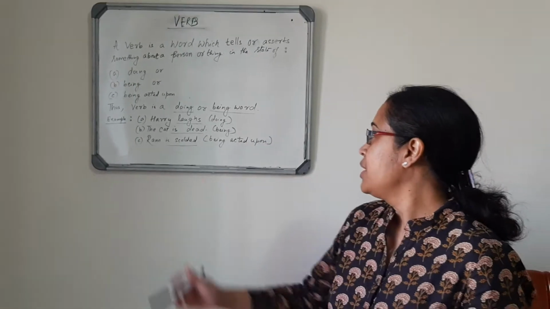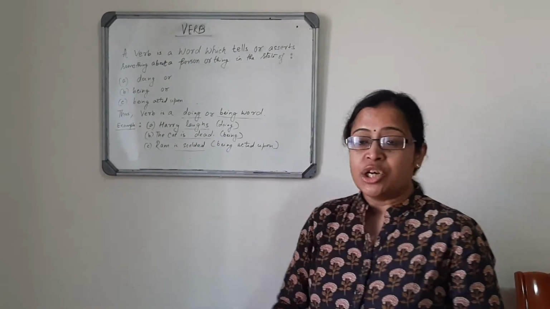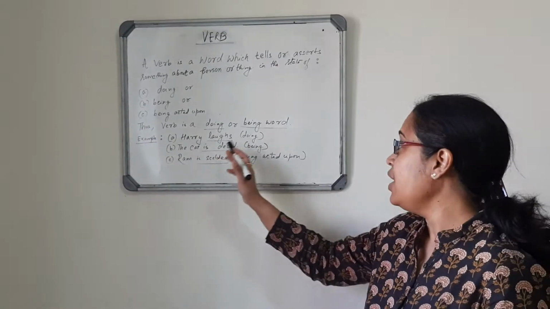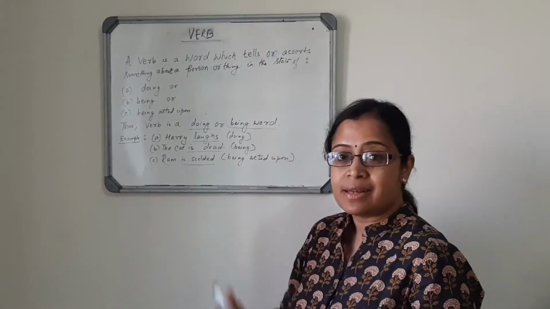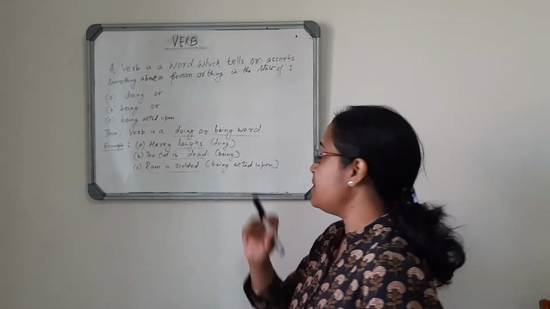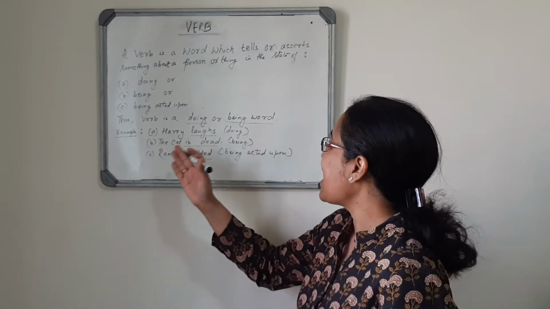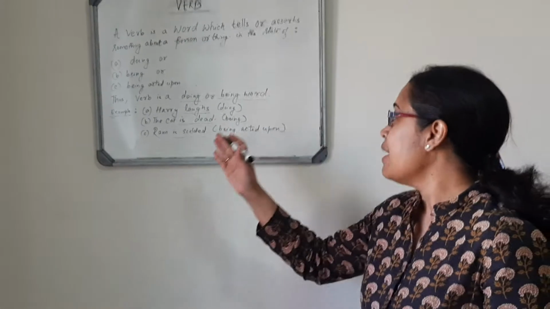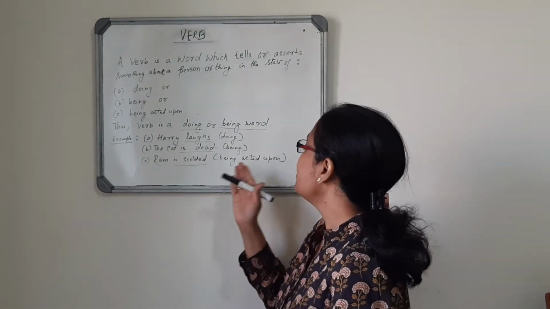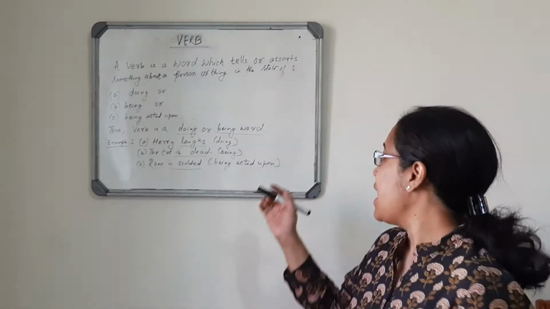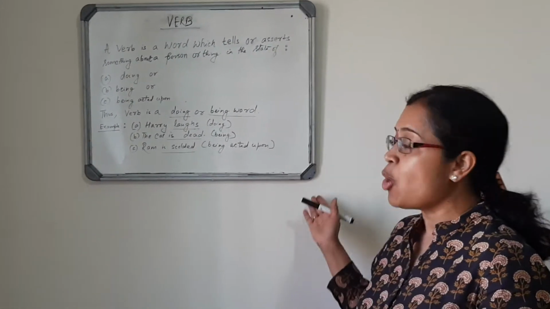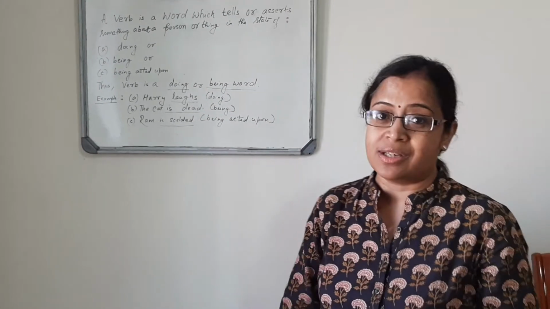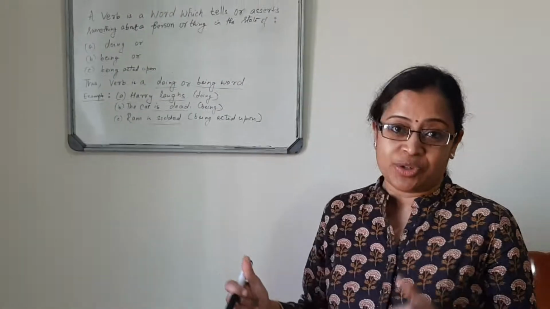For example, Harry laughs. This is in a state of doing. What is Harry doing? Harry laughs. Second example, the cat is dead. What is the action the cat is being on? The cat is dead. Number 3, Ram is scolded. This is an action which is being acted upon. What is Ram being done? He is being scolded. Hope you have understood.